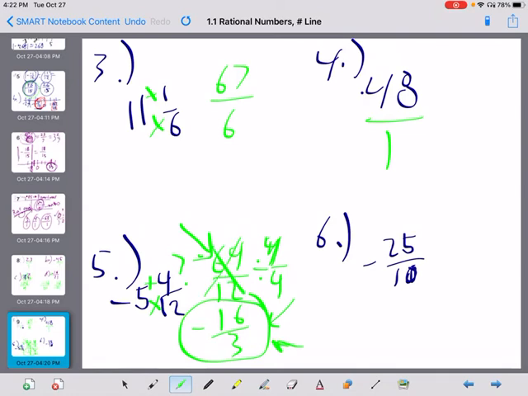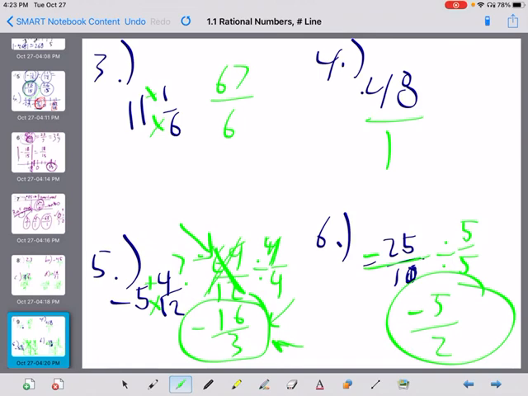Number 6. Oh, look, it's done already, right? Wrong. Why is it wrong? Well, look at number 5. Why was 64 over 12 not good for me? Yes, because it's not reduced. And you kind of have to make either the negative on the top or the bottom. I'll put the negative on the top. That's why I just wrote that right there. What number do I divide by to make it smaller? Yes, 5 over 5. 25 divided by 5 is, remember, don't use that negative, the negative is on the front here. Sorry, that's not negative 25. It is just negative 5. And 10 divided by 5 is 2. Negative 5 over 2 is the final answer.